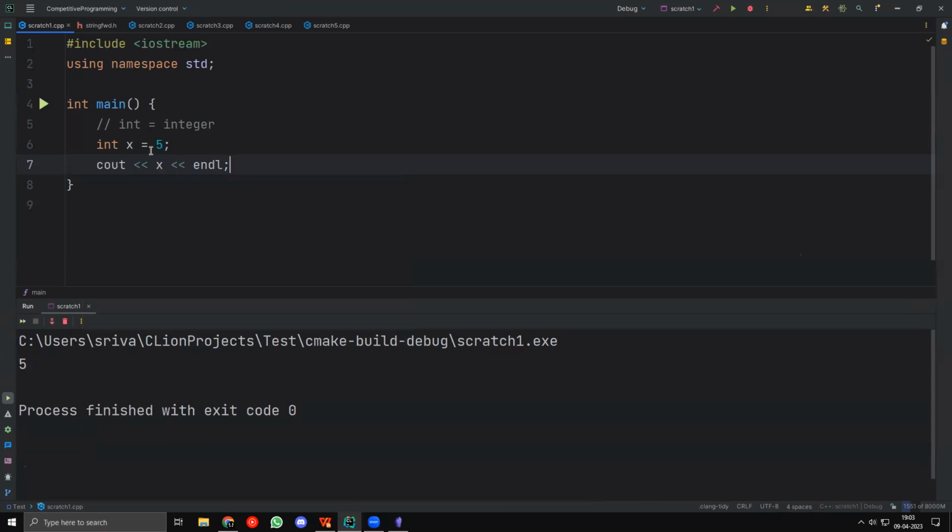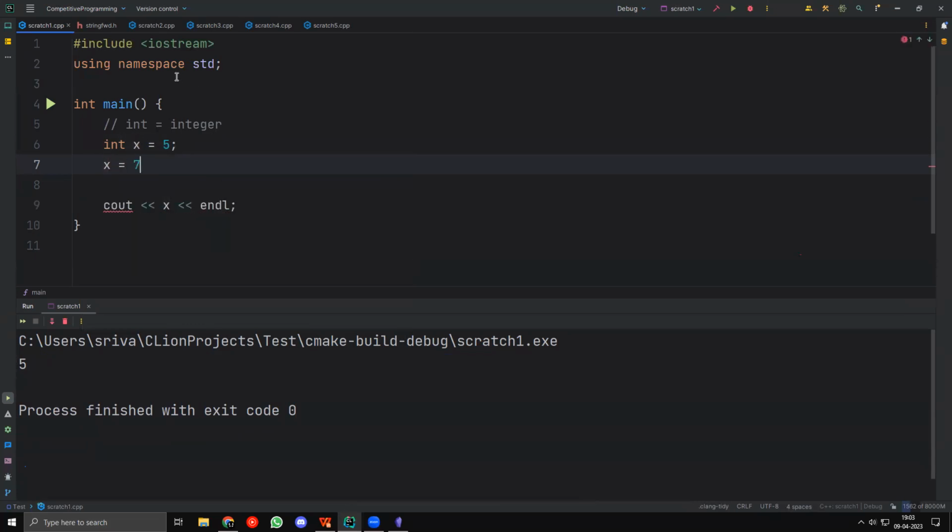Now, similarly, I can take x equal to 7. So after I declare it with x equal to 5, I can change x to another value. So if I take x equal to 5 and then x equal to 7, you can see that x changes from 5 to 7, right? So we have 7 now.